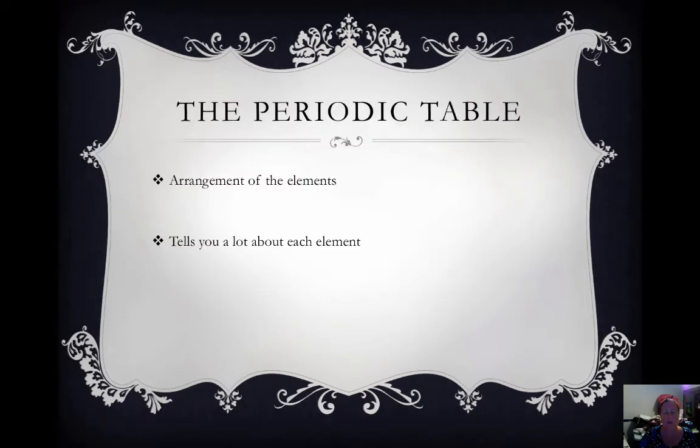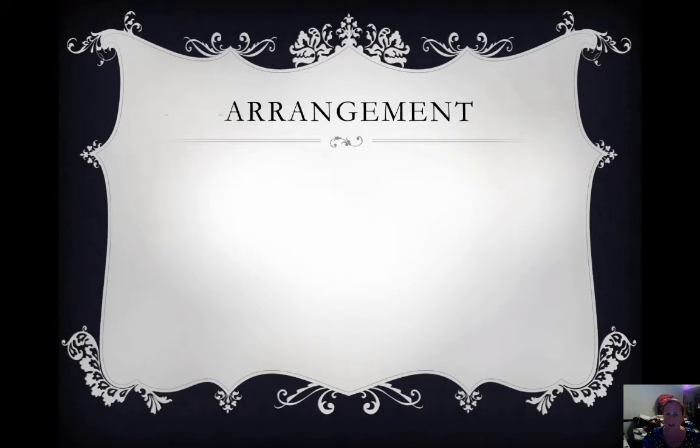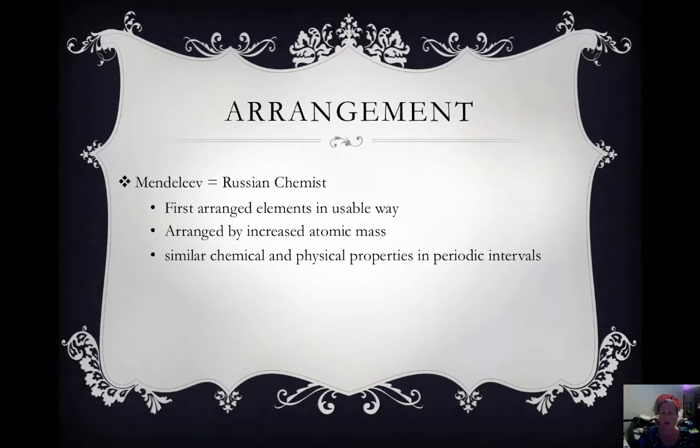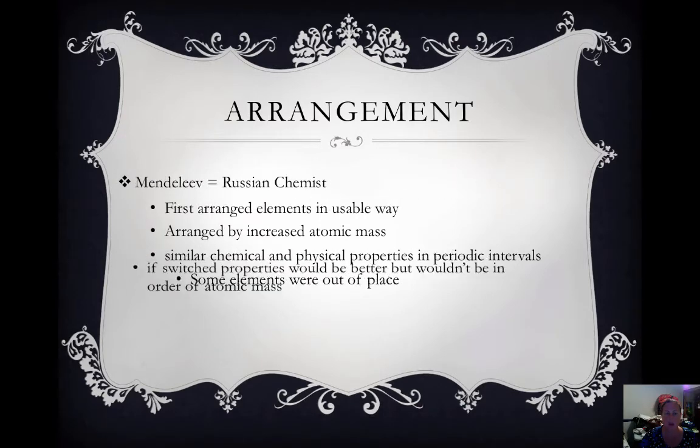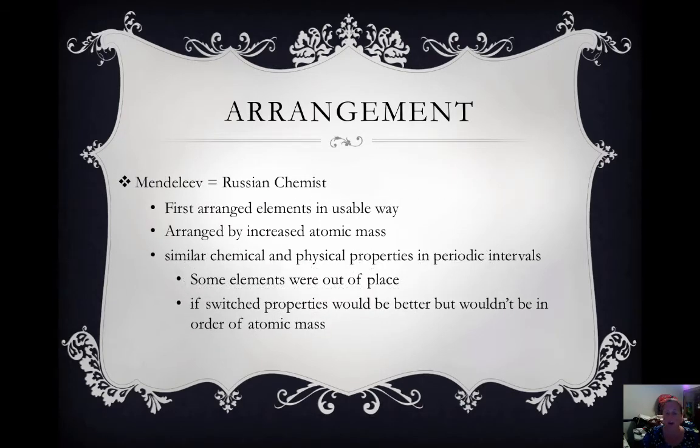So the periodic table is arranged in a way that tells you a lot about each element. Mendeleev, the Russian chemist, first arranged the elements in a usable way. He tried to arrange them by increasing atomic mass. He found that they had similar chemical and physical properties in periodic intervals. But some of the elements were out of place. So if you switched them around, the properties would be better, but it wouldn't be in order of atomic mass.